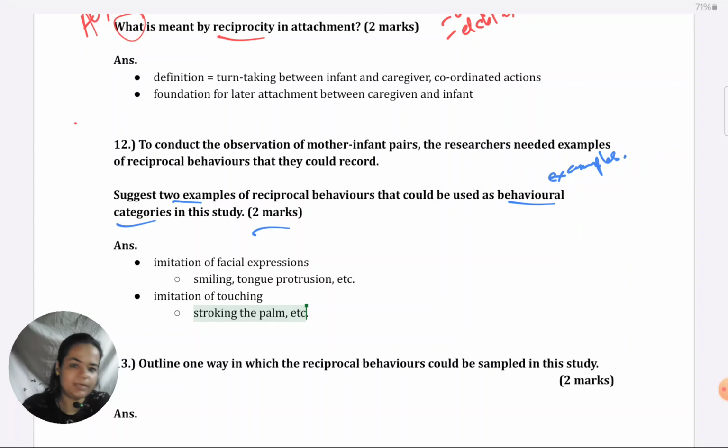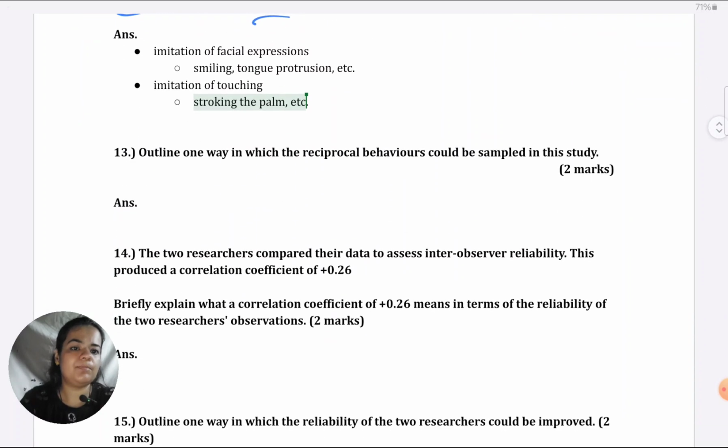You don't need to operationalize them. Otherwise, they would have said operationalize, or at least they would have allotted 4 marks. So it would be something like smiling, operational definition, and touching, operational definition, that way. Usually those questions are separately. So I do expect it to come below.